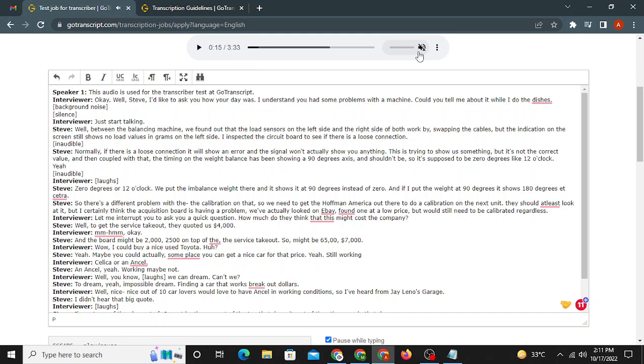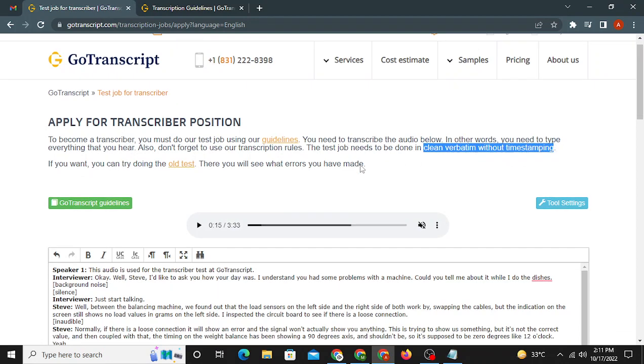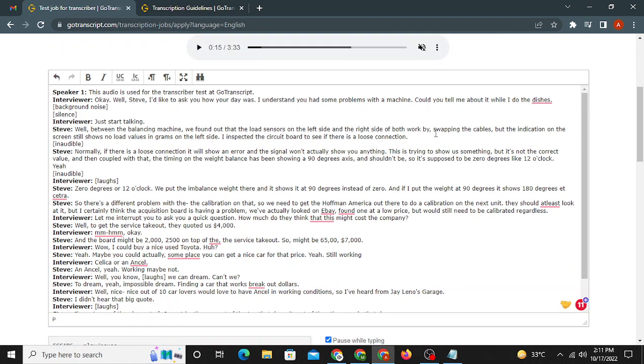Guys, did you listen? She said these kind of things, which we cannot add in clean verbatim. We have to transcribe this audio as per the clean verbatim without time stamping. So we cannot add these kind of things, right?